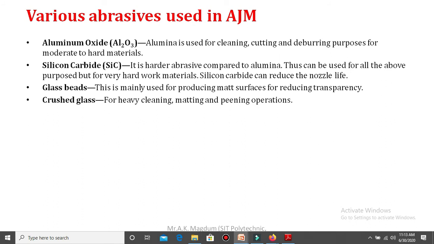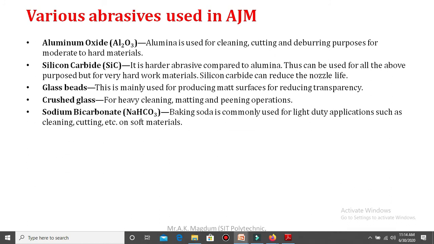For that purpose, these crushed glass type abrasives are generally used. So there are various abrasive particles generally available in the market, but from our point of view, whenever we want to carry out machining, there are aluminum oxide and silicon carbide. These two types of abrasives are generally used for the abrasive jet machining process in the mechanical engineering field.